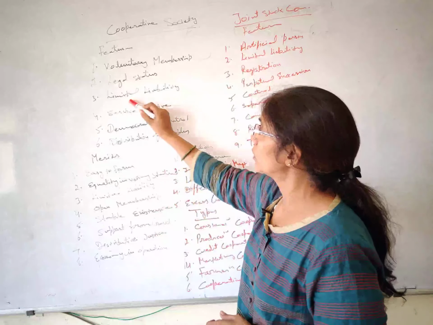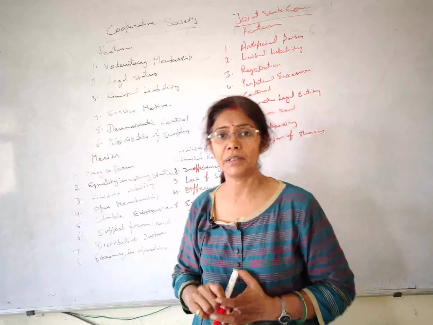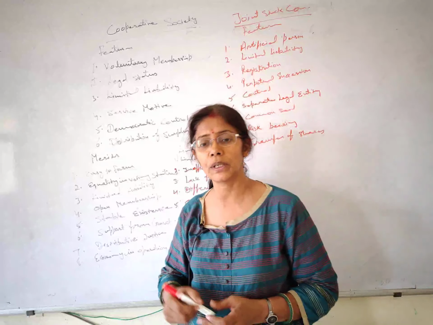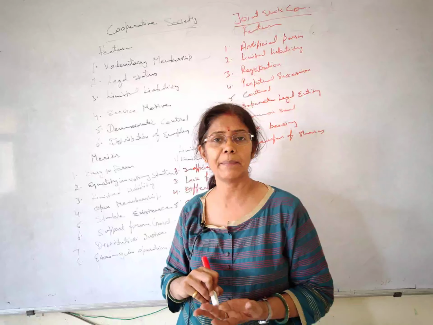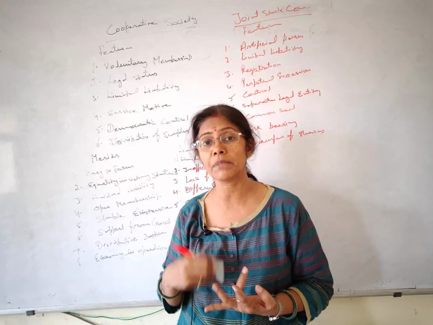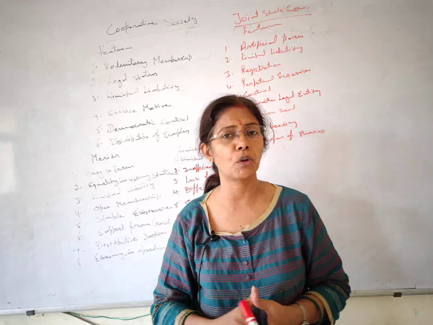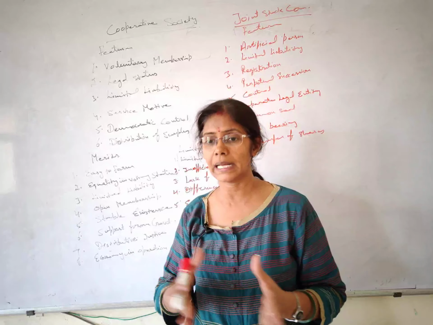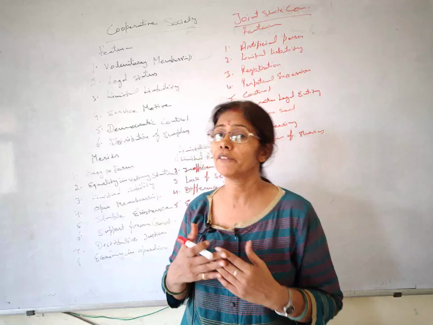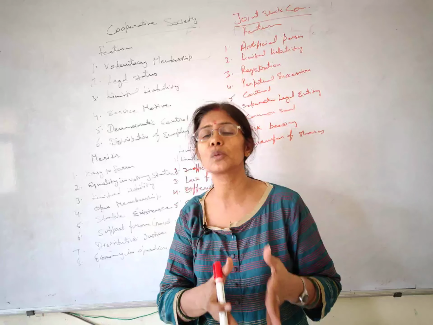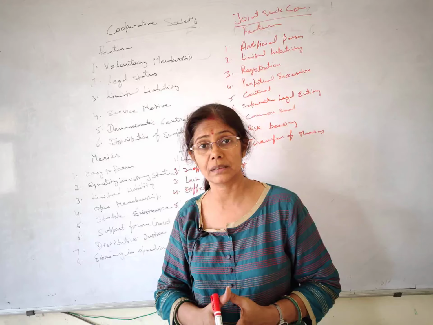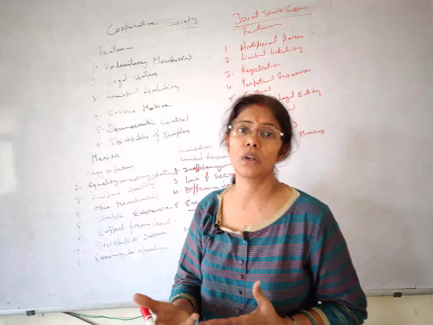Next we will talk about limited liability. Students, we have discussed many times the meaning of limited liability and unlimited liability. I am telling you once again. Where your assets are sufficient to pay the liabilities of your business, that means your firm is solvent, and where your assets are not sufficient to pay the liabilities, the situation of insolvency comes, all right.